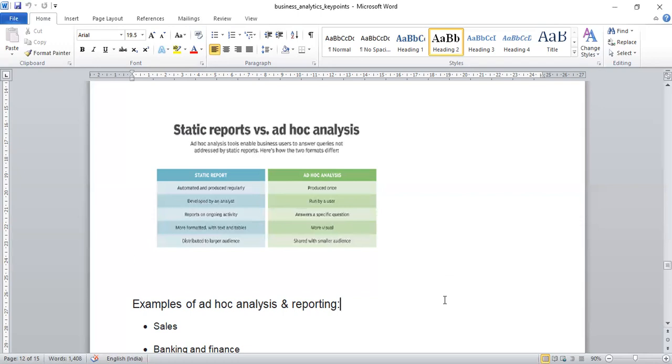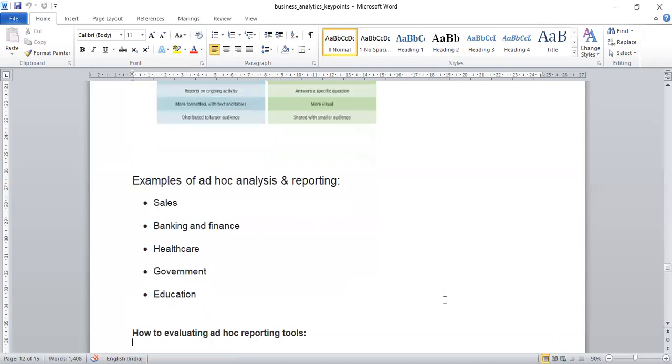So look at the examples of ad hoc analysis and reporting.